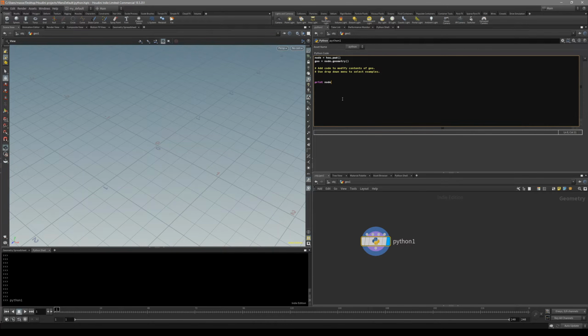What you can do is also use .path. You see, it's going to print out the path of this node like that. For us to understand why this node.path worked, we have to understand a little bit about Houdini and Python implementation. First of all, anything that we write inside this that is Houdini specific is inside the hou module. Basically, it's the Houdini module for Python. Since Python is much larger than Houdini, it's basically a language, and SideFX has created a special module, the hou module, that has all of these functions inside it.